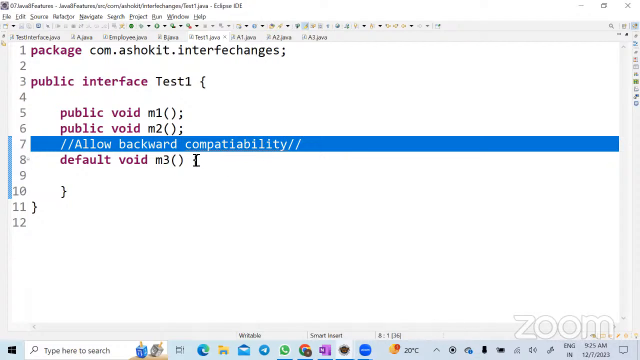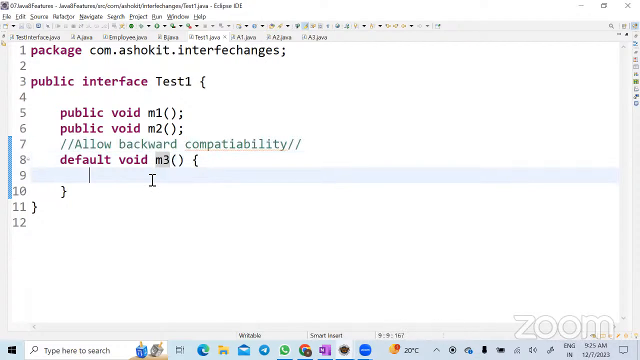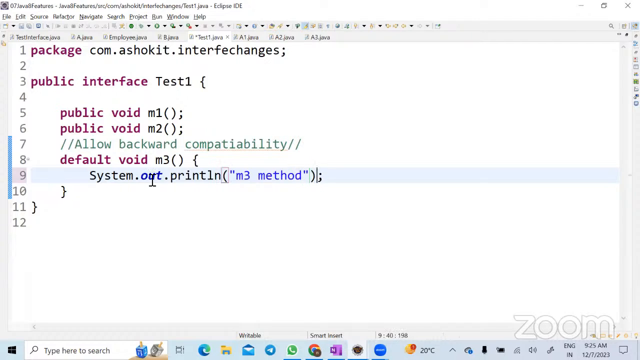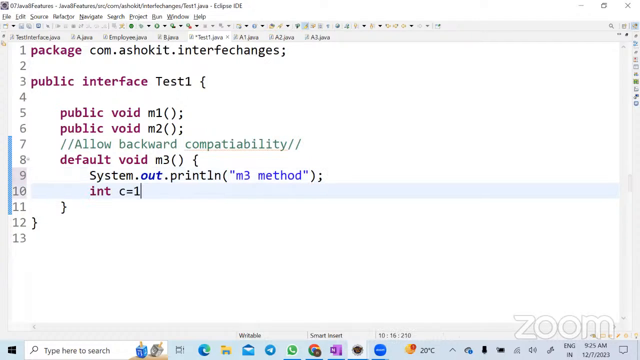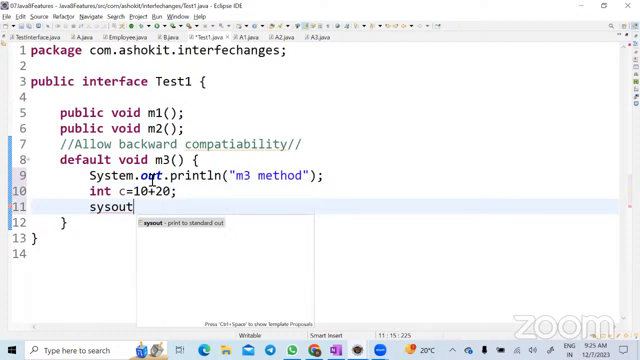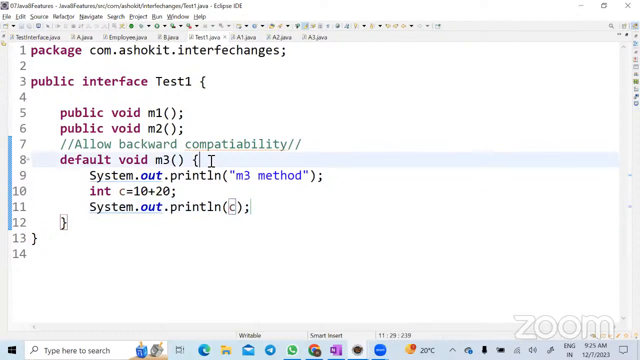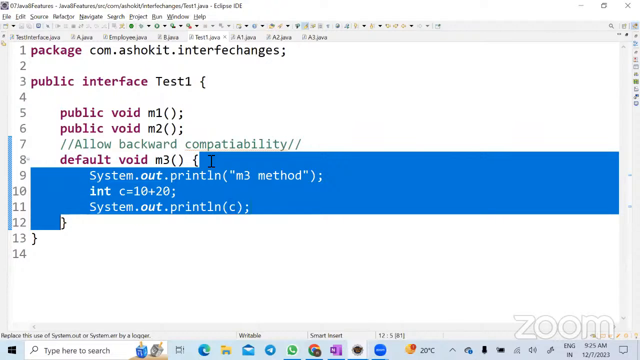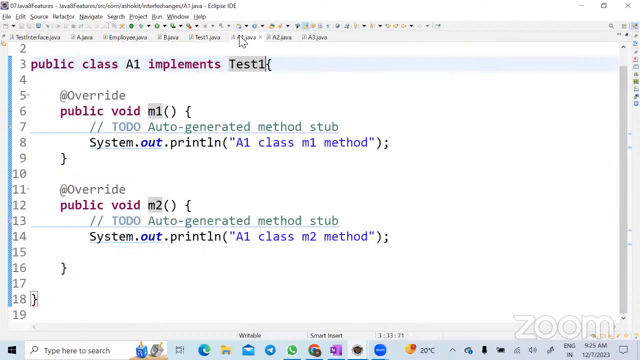Now I have written this one, and in this code I am writing just a line in the M3 method. I'm writing some logic, int c equal to 10 plus 20. Some logic, you can write anything. So what is the logic I have written in the default method M3? Addition, correct. Now, can I access this M3 method in the interface? Yes.